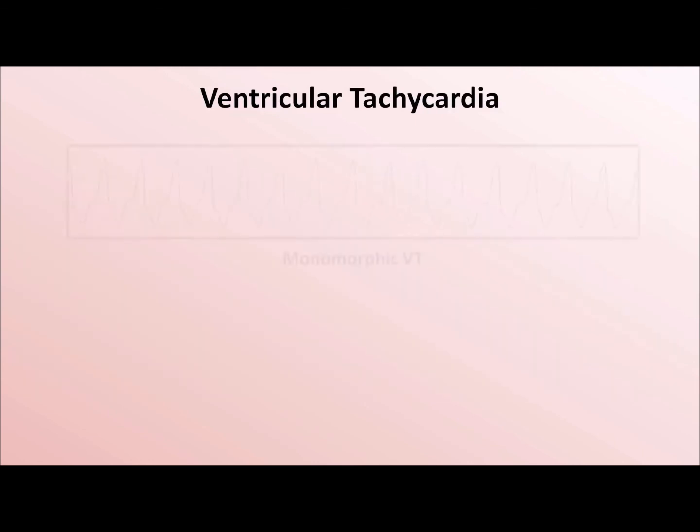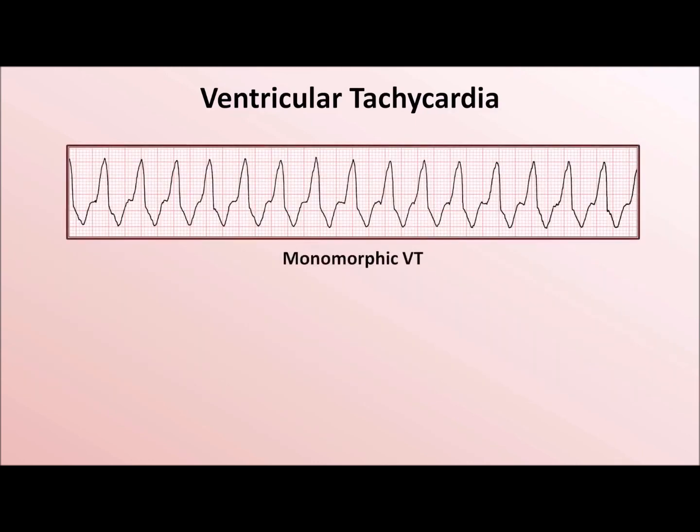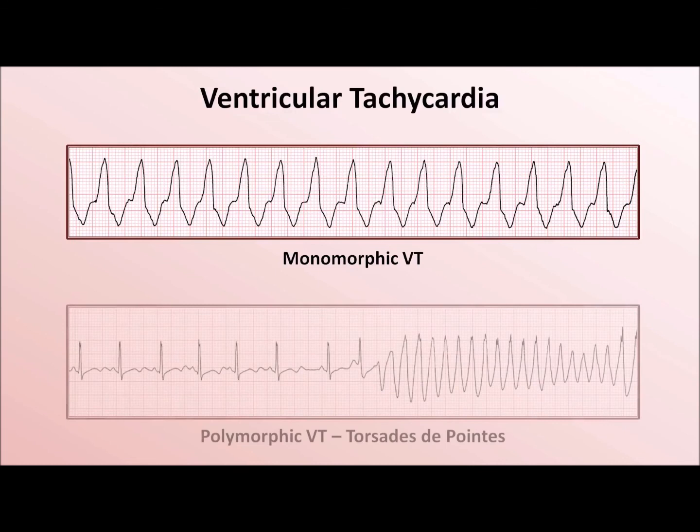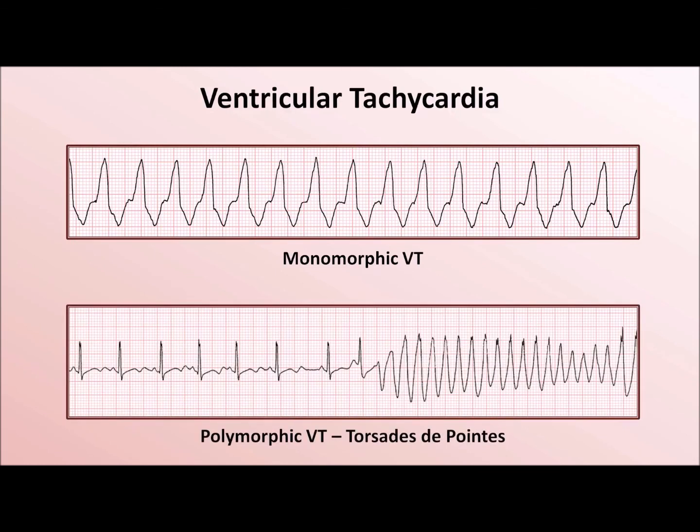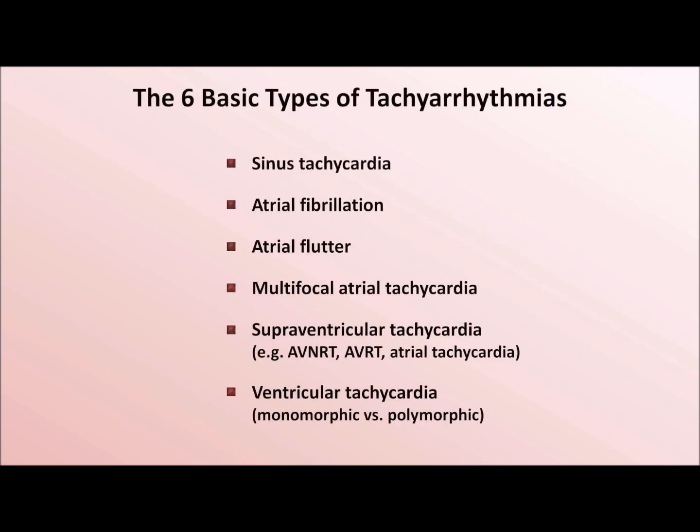Here's an example of monomorphic VT. This little bump on the downslope of the second T wave is suspicious for a dissociated P wave, in other words, evidence of AV dissociation. And here's a classic example of the much rarer polymorphic VT. This is its most well-known subtype, something called torsade de pointes, which is almost universally caused by a prolonged QT interval. So those are the 6 basic types of tachyarrhythmias.